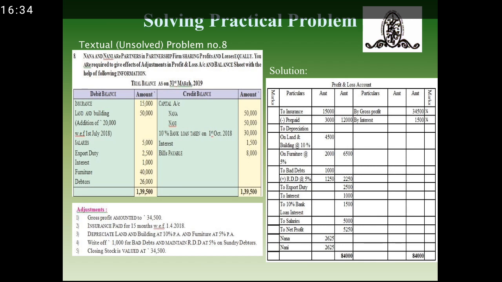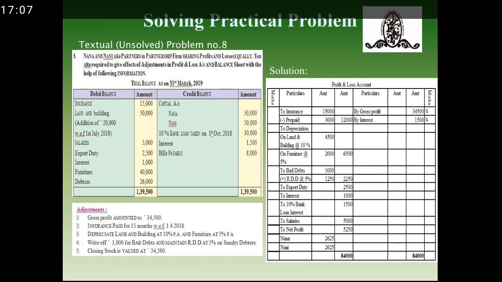Insurance amounted to 15,000, but it had an adjustment. The adjustment was that insurance is paid for 15 months, that is from 1st April 2018. In a year there are 12 months, but here it says that it is paid for 15 months.